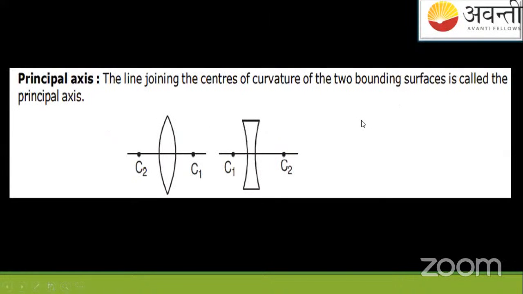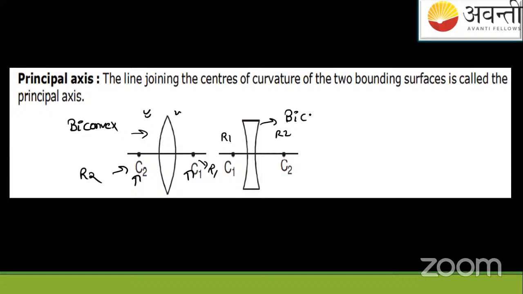Yes, write this: principal axis. What is this principal axis? Suppose I have different centers of curvature, so I'll have different radii of curvature, which are linked with these centers of curvature. So this gives me a biconvex lens. And if I see this, this is again R1, R2, but this is a biconcave lens. Bi means different. Not that bye, it's different.